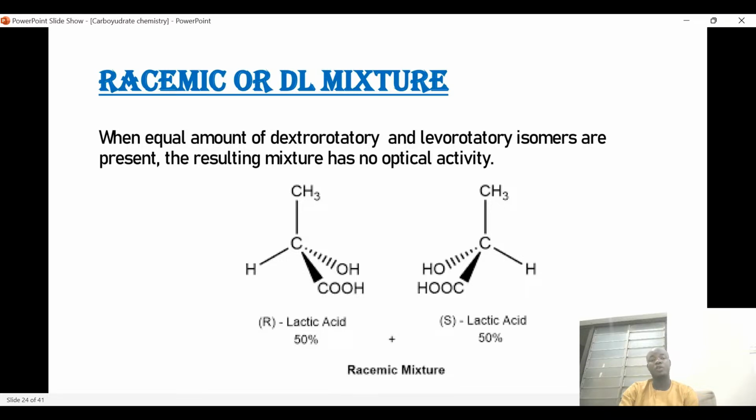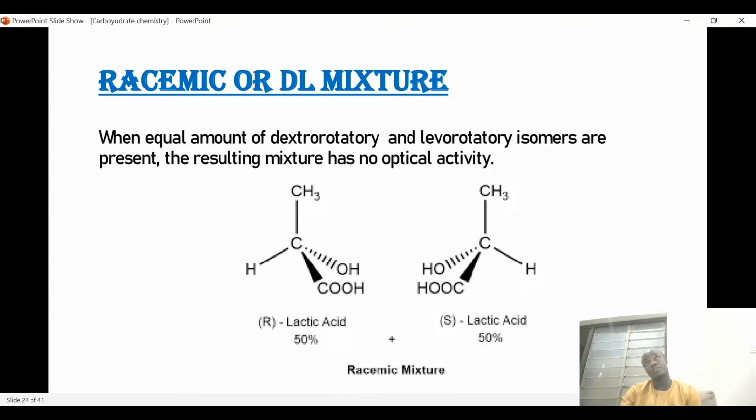So when you have an equal amount of dextrorotatory and levorotatory isomers, the resulting mixture has no optical activity. If they are 50-50%, meaning the number of D isomers and L isomers are the same, then there will be no optical activity.